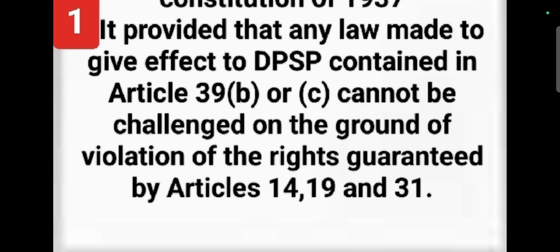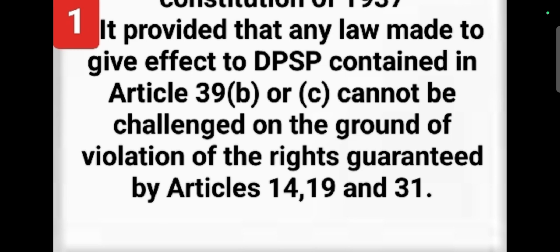So let's see what Article 31C says. There are two important provisions under Article 31C. The first provision provides that any law which gives effect to the DPSP contained in Articles 39B and 39C cannot be challenged on the ground of violation of the rights guaranteed by Articles 14 and 19.